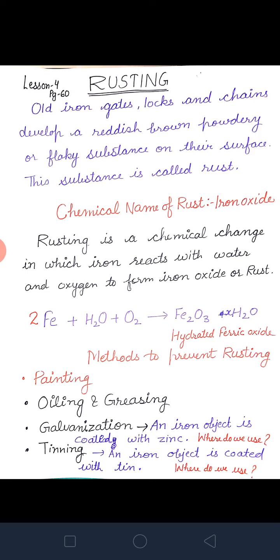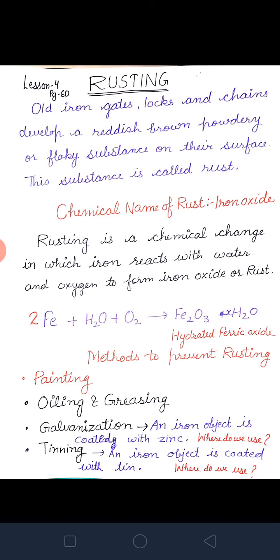And can anybody tell me now how it is formed? How is this rust formed? Who will tell me? Yes, very good. One student, two, raise hands. Very good. When iron is exposed to moisture and oxygen in air, then rust develops on the iron surface.